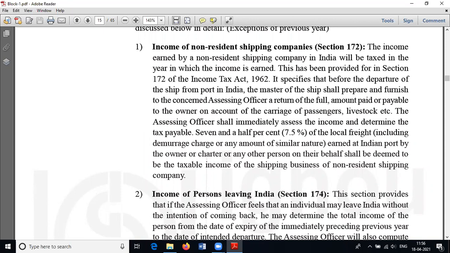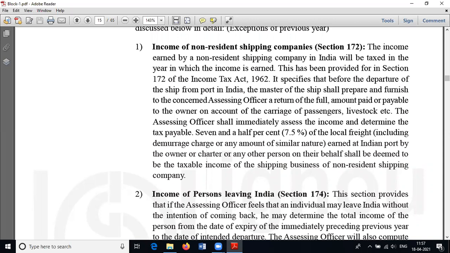Suppose a shipping company expects to generate 1 crore rupees as freight charges. In such a case, if they locate it to the Indian port, they can pay tax at 7.5% of 1 crore, around 7.5 lakh, by way of income tax or on account of income tax.